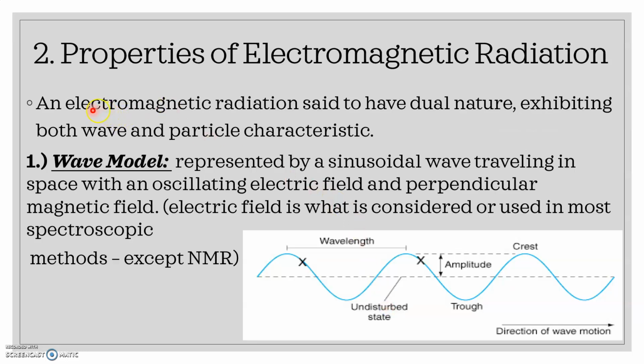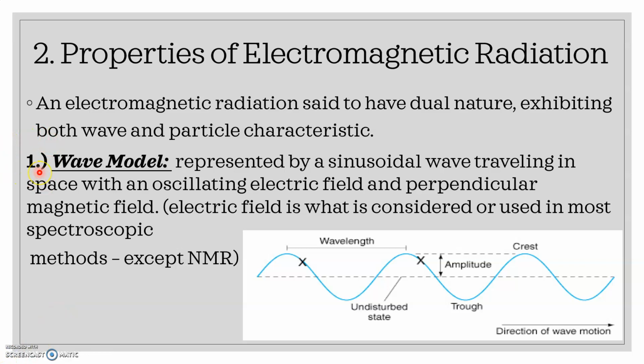Next, the most important thing in spectroscopy is electromagnetic radiation. So point number 2 is the properties of electromagnetic radiation. Now see, whenever electromagnetic radiations are utilized, an electromagnetic radiation is said to have a dual nature, which exhibits both wave characteristics as well as particle characteristics.